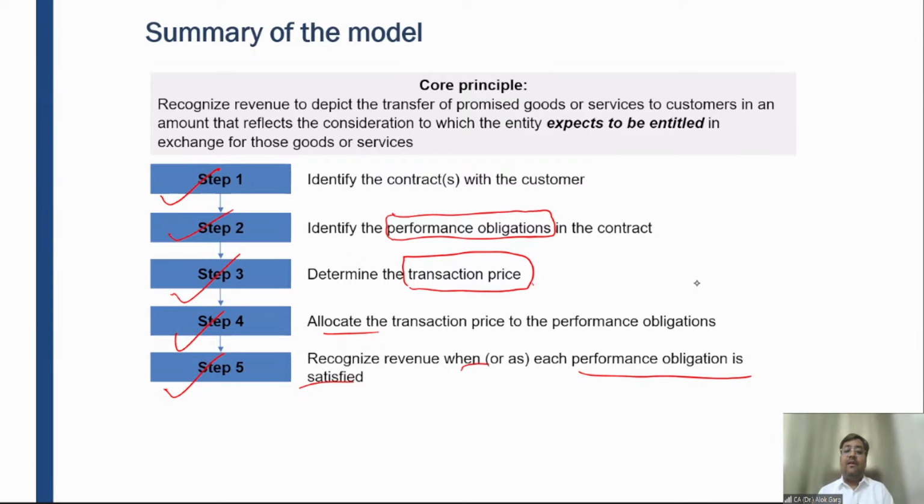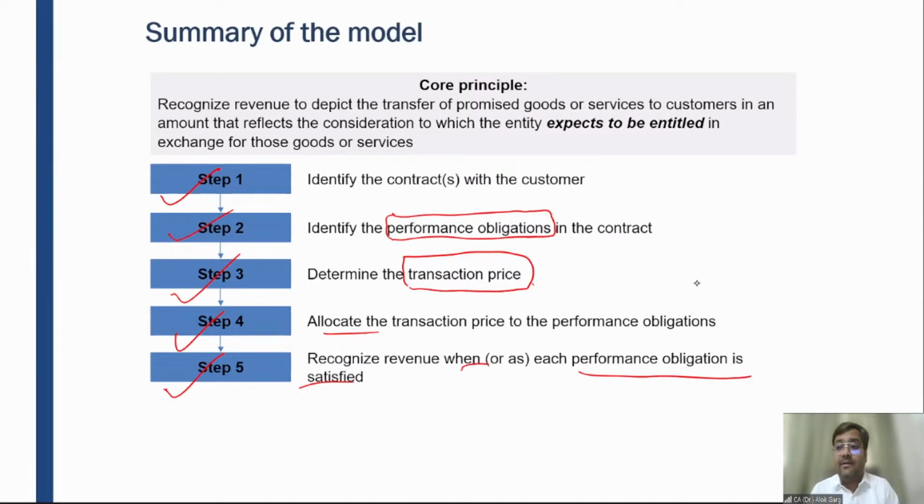Then the third step was to determine the transaction price. Once you have evaluated that yes, this is a contract with the customer, the first step is an entry gate to Ind AS 115. Then you need to identify the performance obligations in the transaction or contract.